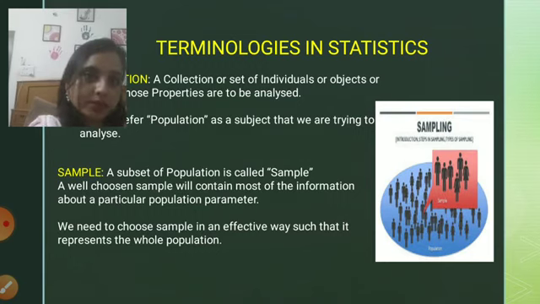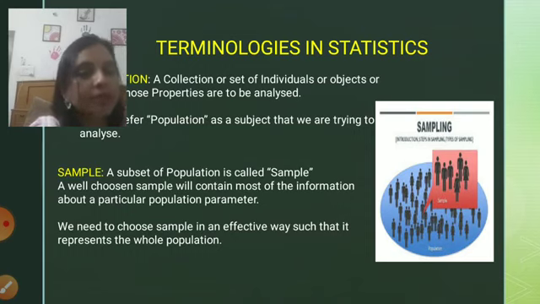Coming on to the next term, that is sample. Sample can be defined as a subset of population. You can refer to the diagram as shown in the figure. The blue part, in which the number of people are shown, the bulk of people, is known as population. And the sample on which I am going to do my experiment, or do my survey, is known as sample.